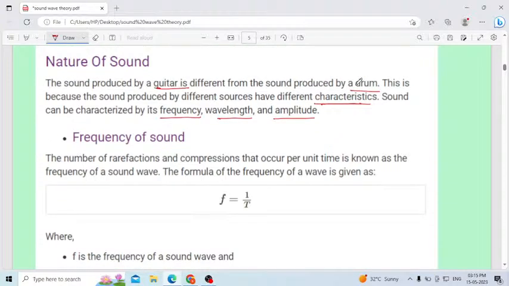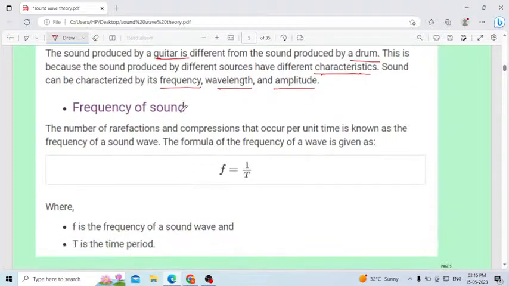Everything is based on the characteristics of a wave. How you characterize a wave, based on frequency, wavelength and amplitude, will be different from one musical instrument to another. Let us study what is meant by frequency, wavelength and amplitude of a wave. Frequency of sound: the number of rarefactions and compressions.